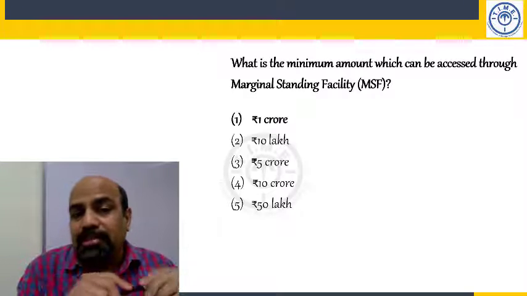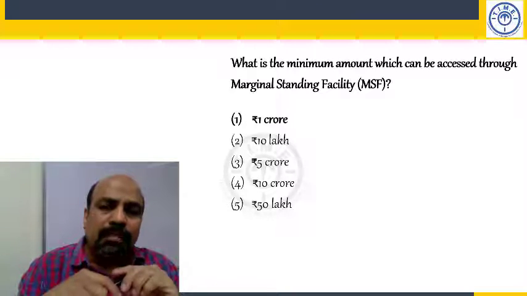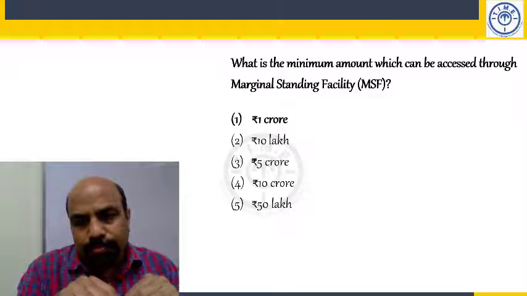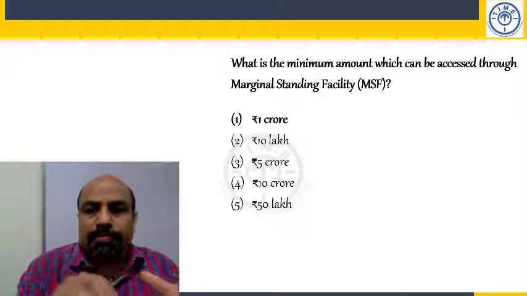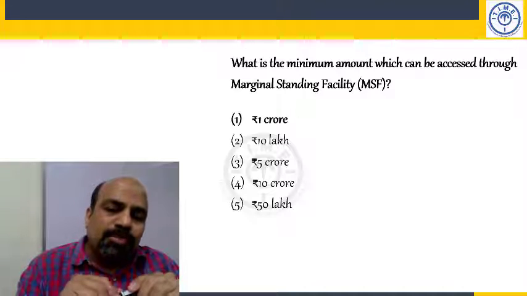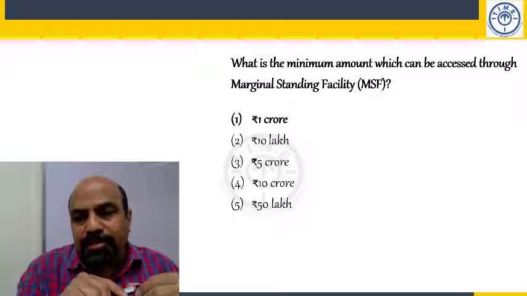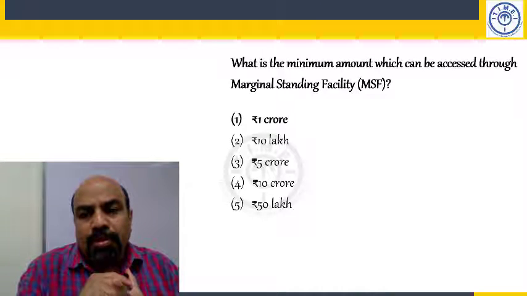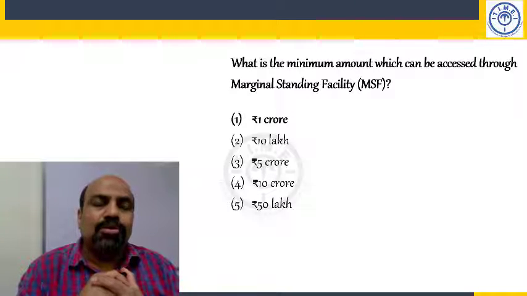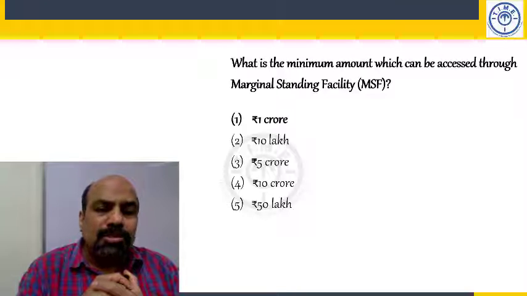I would want you to write this down so that you have some takeaway. Please write marginal standing facility, and underline it. Always underline keywords. First point below that: a window for banks to borrow from the RBI in an emergency situation.